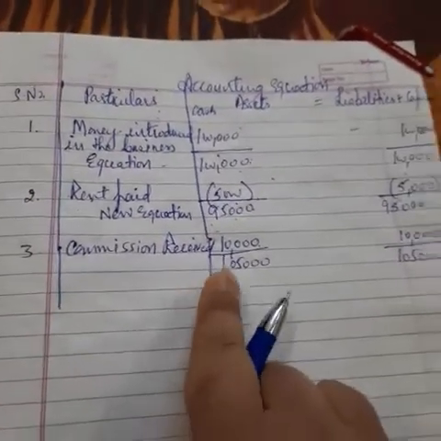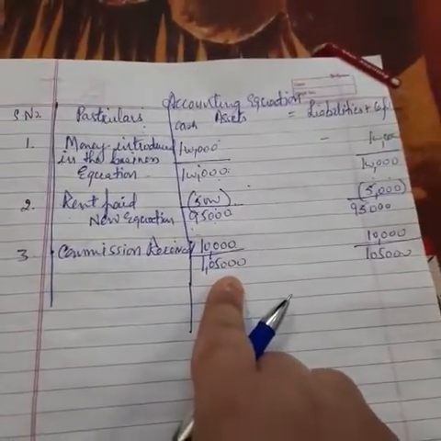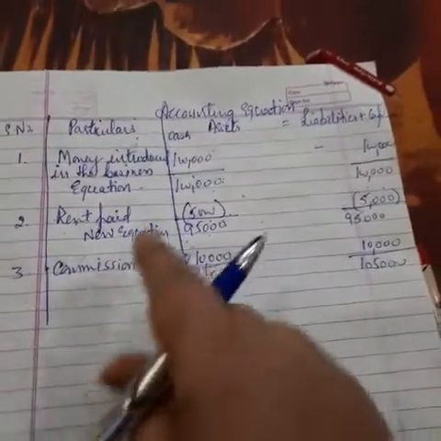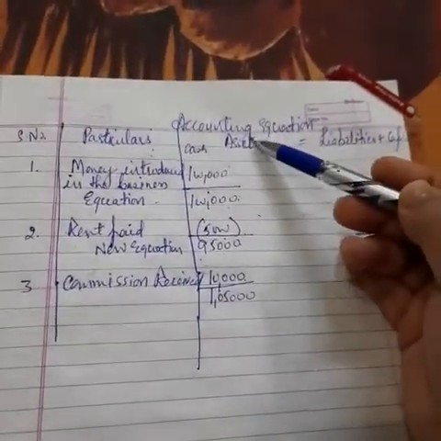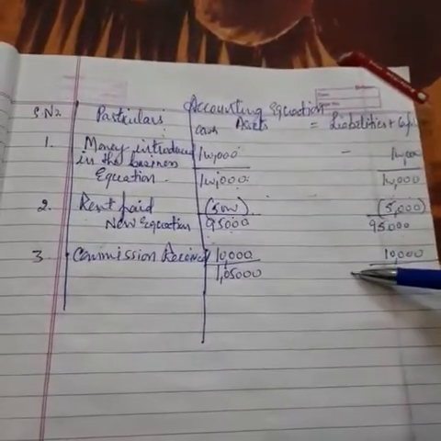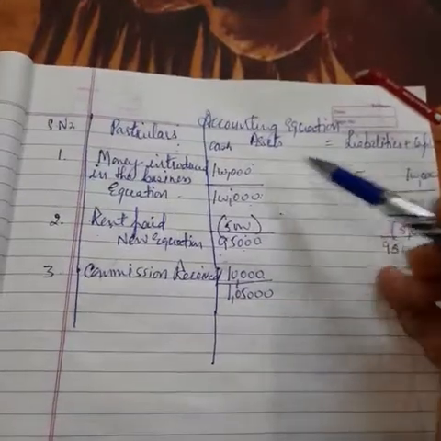So this is just a small example. So this is how you need to do all the transactions and you need to make this accounting equation. This is very simple. You just need to recognize two-fold aspects, like whether assets are being affected or the liabilities. तो दोनों तरफ उसका balance match करना चाहिए.